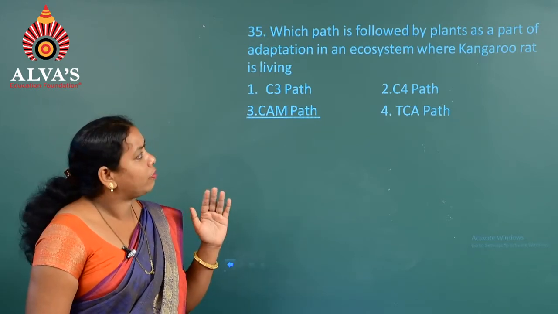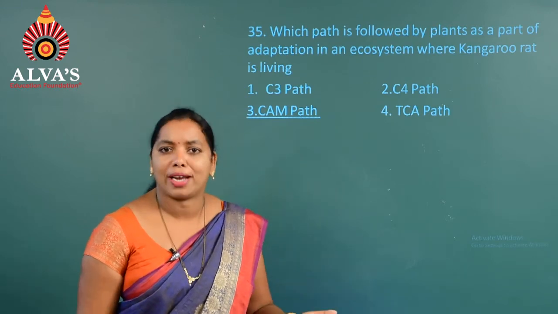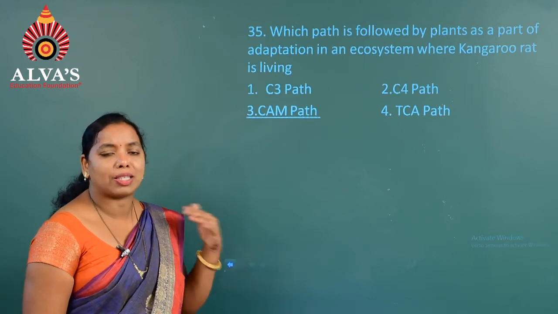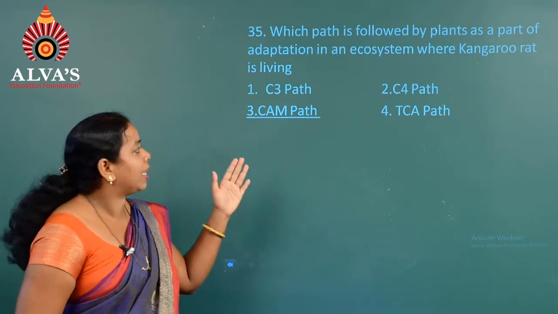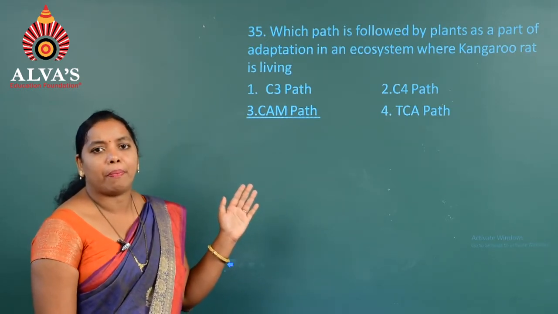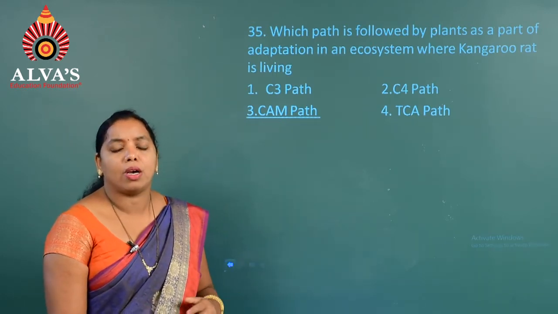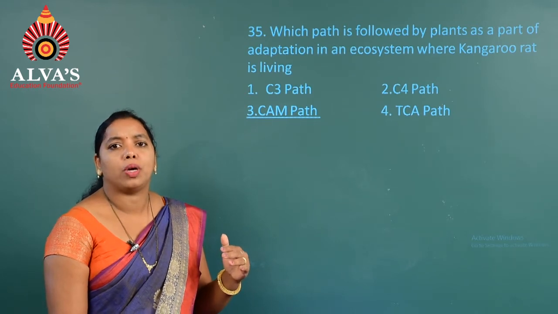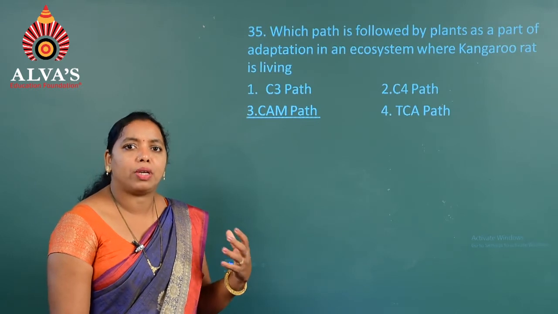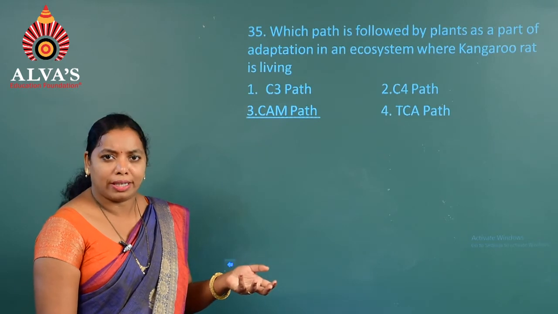Generally, the plants living in the habitat where the kangaroo rat lives, a xeric habitat, have to follow a special photosynthetic pathway called the crassulacean acid metabolism pathway, that is the CAM pathway, in which the fixation of carbon takes place. The plant remains with its stomata closed during daytime, whereas during night time the stomata are open, to avoid the rate of transpiration.